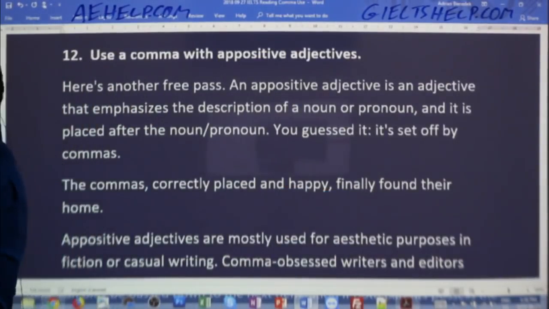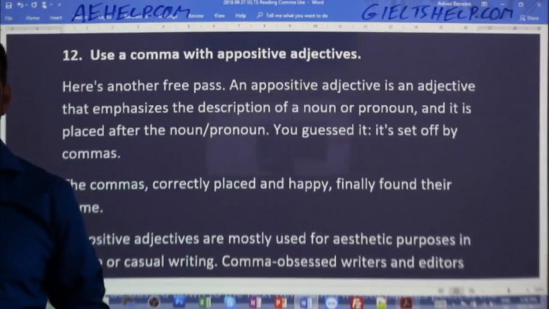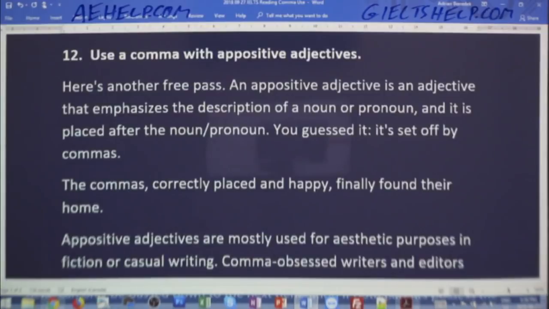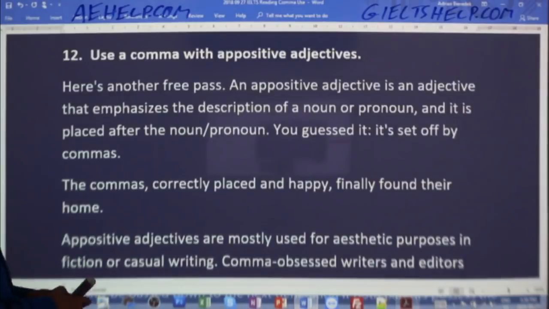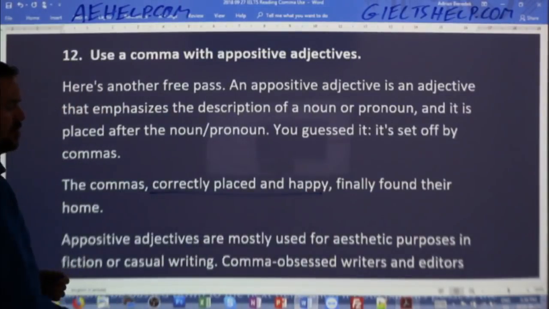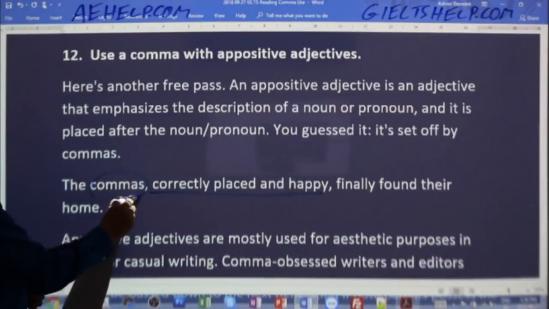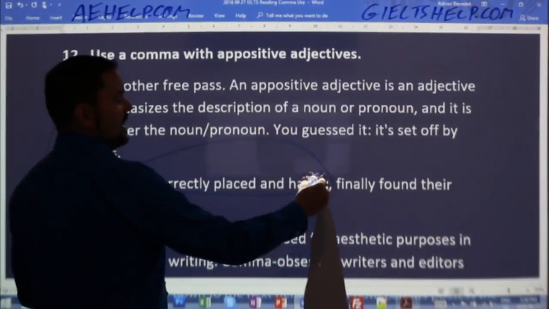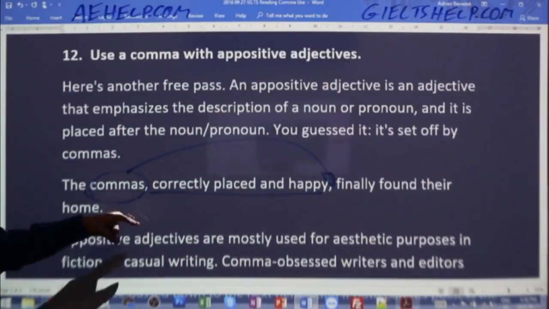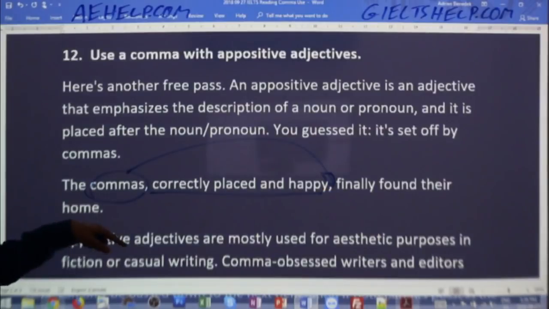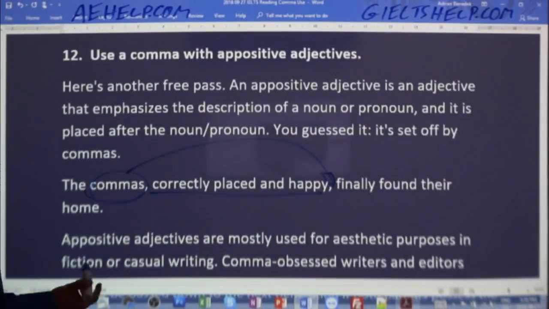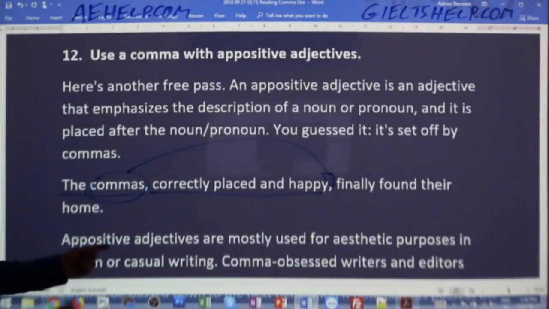One way that you can think about this is you can actually place the adjective beforehand, all right? So you can see that you can take this piece of information, correctly placed and happy, take the actual noun, and you can throw it in after the adjectives here, the appositive adjectives. So you can say: Correctly placed and happy, commas finally found their home. But the author in this case decided to stick the subject right at the very beginning, the noun of the sentence, to emphasize it, to put focus on the commas.